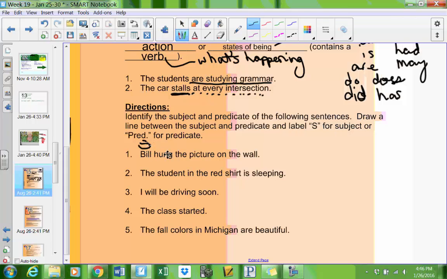And when I think about what he did, well, he hung a picture up. That's our predicate. So our division, that line we're going to draw, is right here. Bill is our subject. Hung the picture on the wall is our predicate. Hit pause, try these last 4 examples on your own, and then check your work at the end.